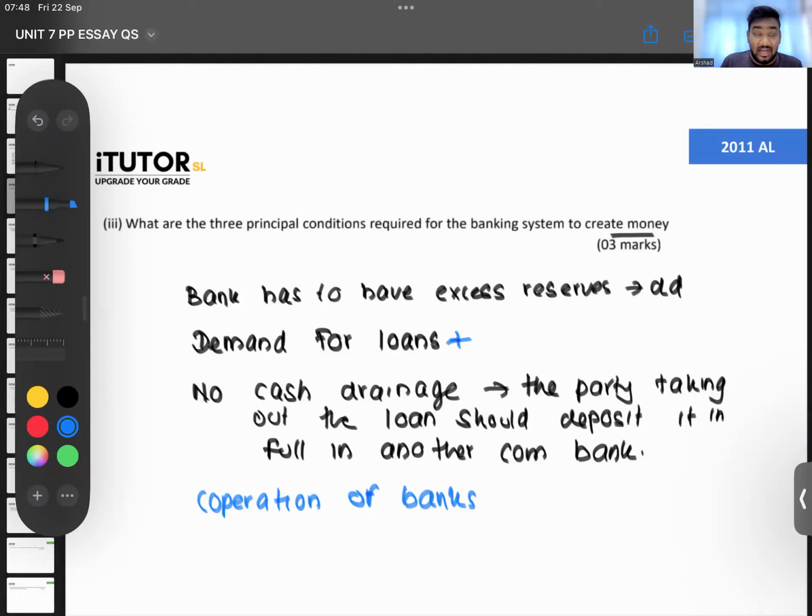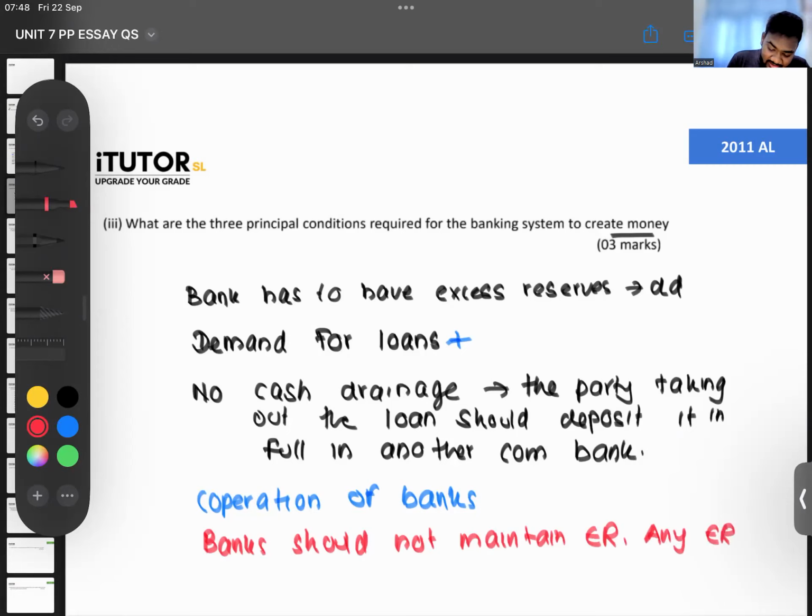Then you can say customers should deal with this bank transaction. Now, if they have liquidity preference, if they wish to deal with cash, then that's going to be another problem. So then you should say bank should not maintain excess reserves. What does that mean? Any excess reserve should be given out as loan.